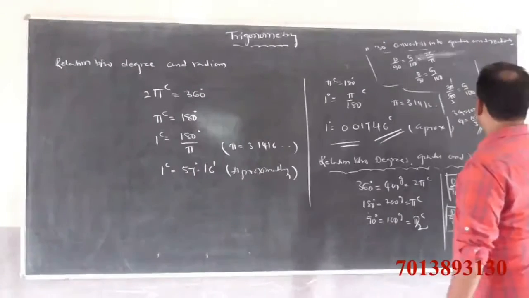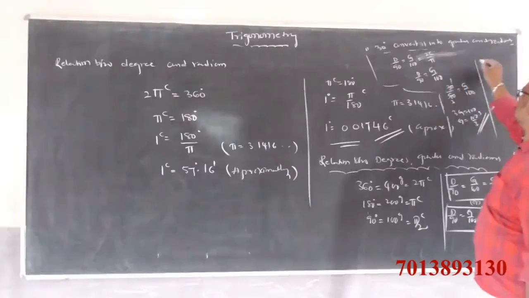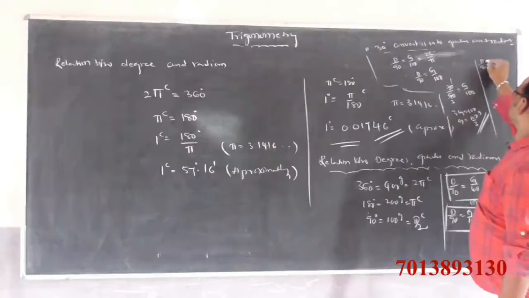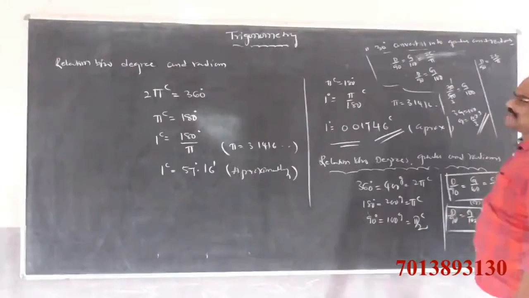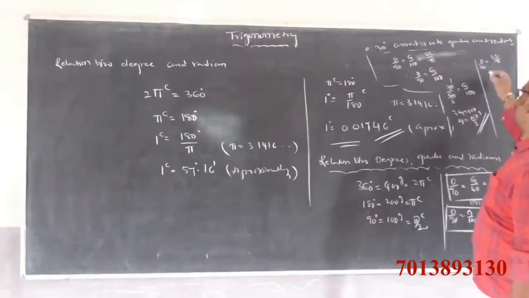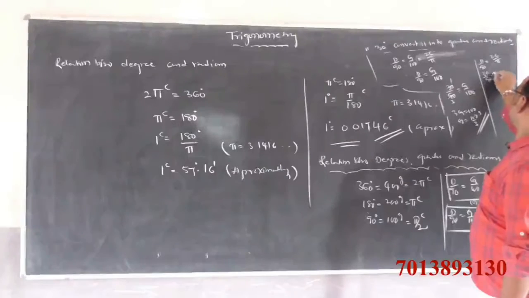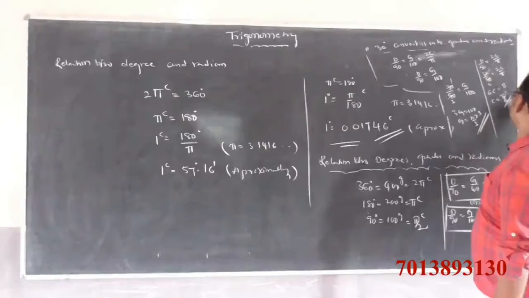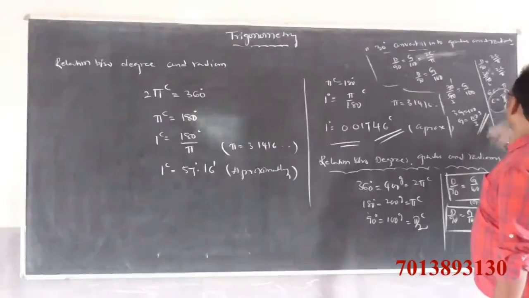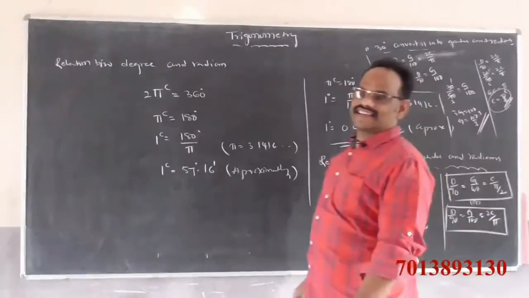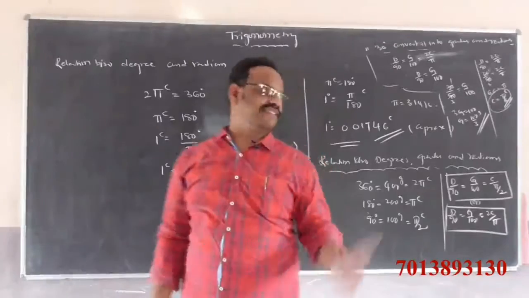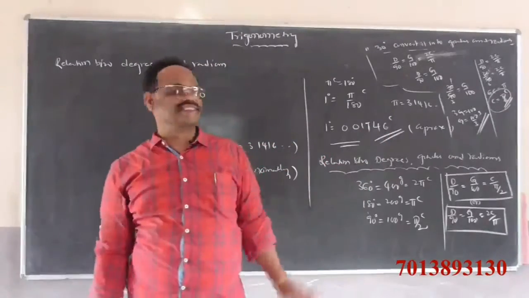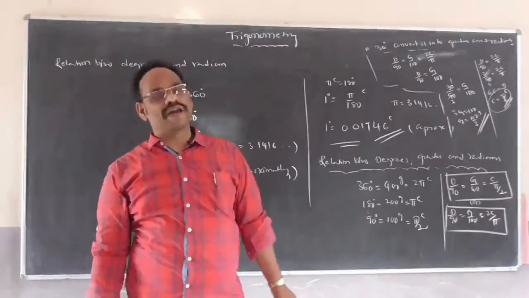If you convert it into radians, take d by 90 is equal to 2c by pi. If you substitute here, 30 by 90 is equal to 2c by pi. 1 by 3, cross multiplication, 6c is equal to pi. C is equal to pi by 6 radians. So 30 degrees in grades is 100 by 3 grades, and in radians it is pi by 6 radians.